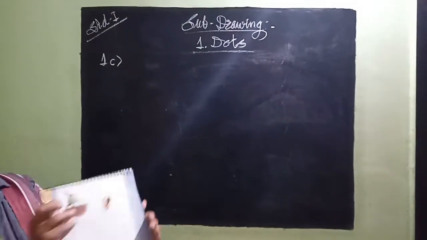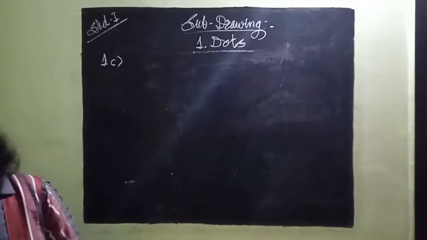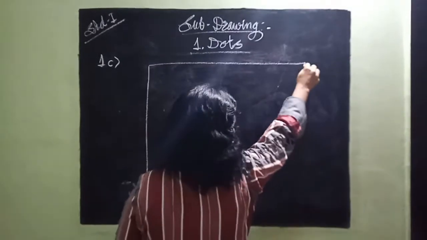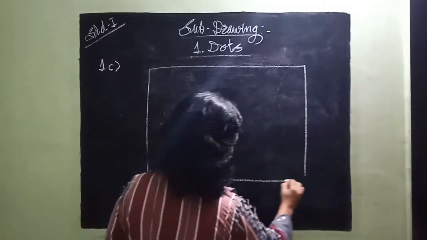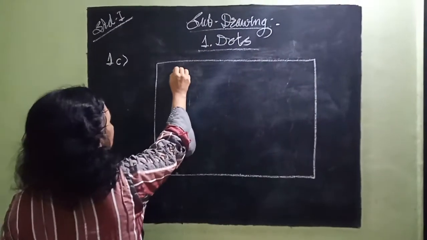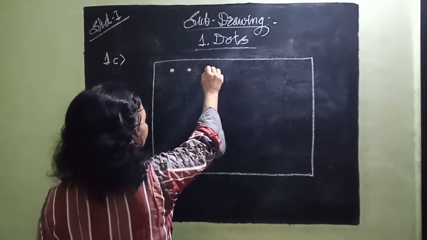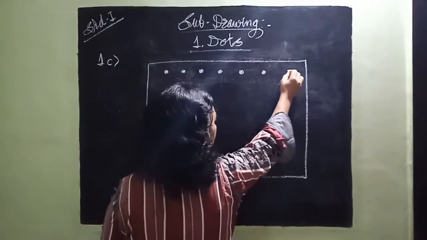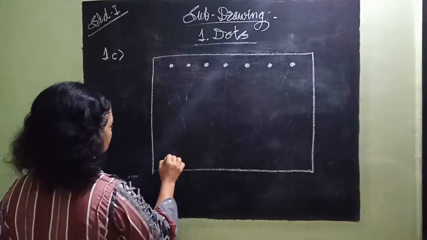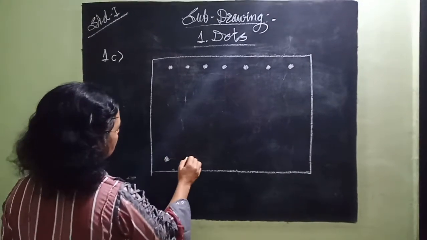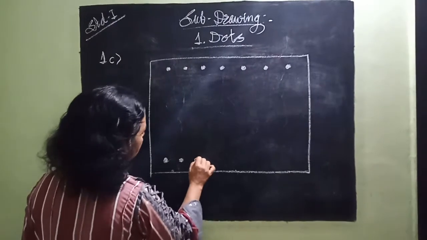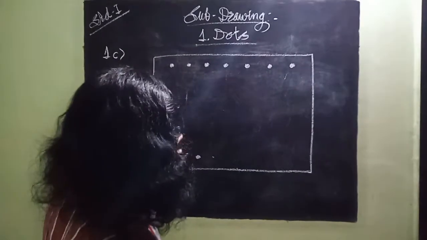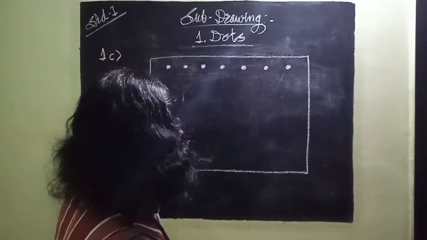Observe page number 3. Some dots are given here. They are in a line. See, this is your page. Some dots are already given there, no need to draw again. These are some dots. Are they in a line or not? I think not.